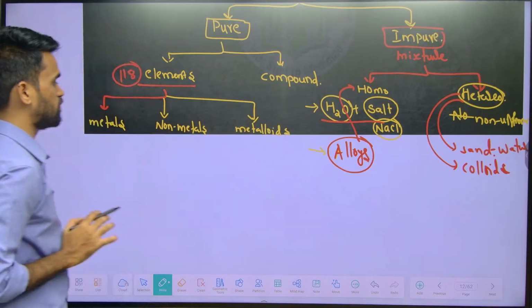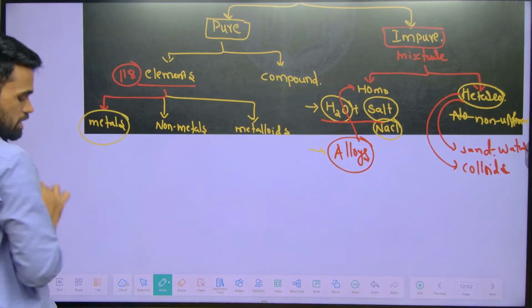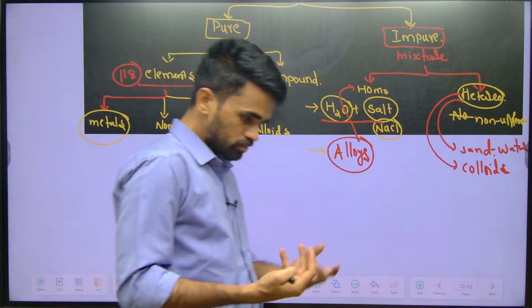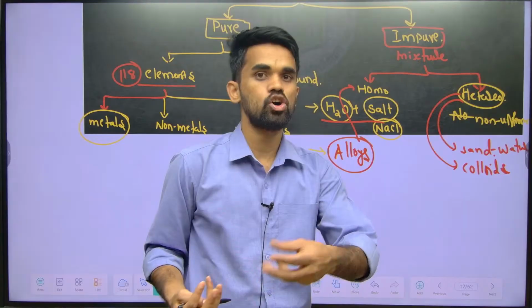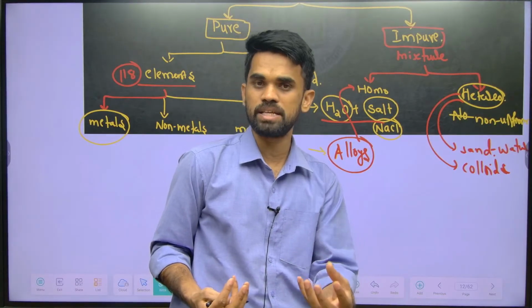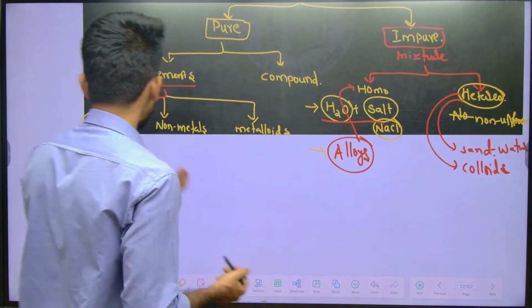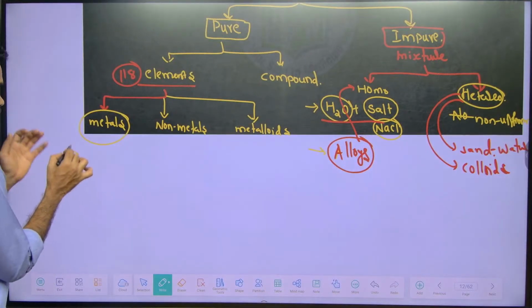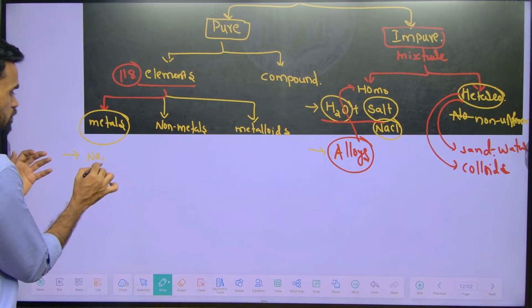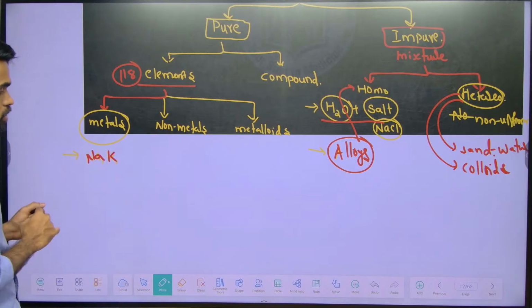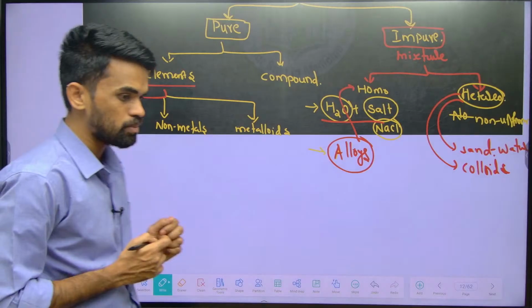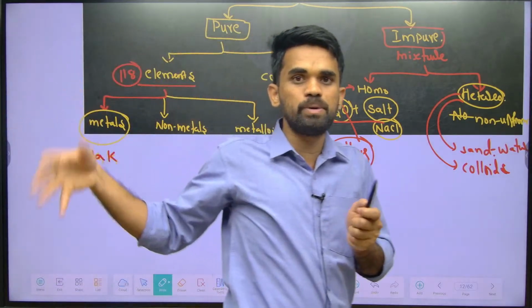Now, what are the examples for metals? In our daily life we see that iron is a metal, copper is a metal, gold is a metal, silver is a metal. All those come under metals. Along with this, sodium and potassium are also metals. Where do sodium and potassium lie? On the left side of the periodic table.